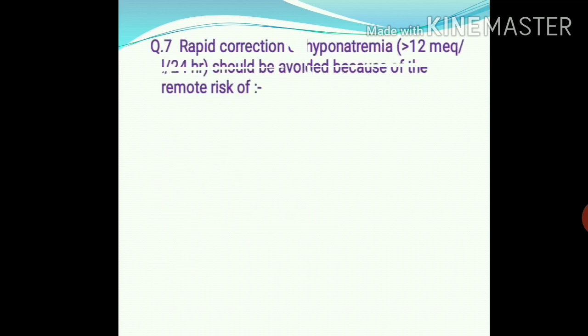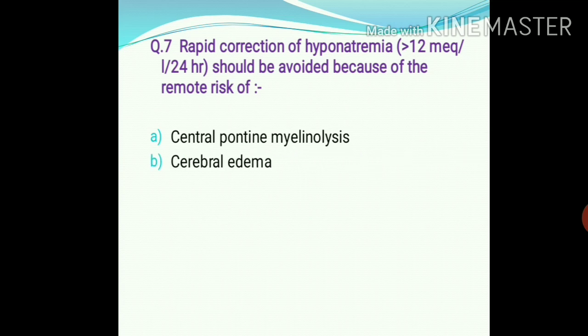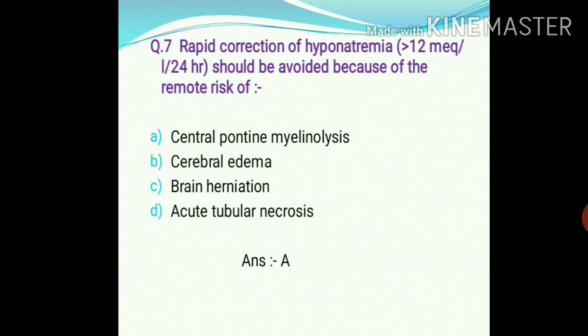Next, question number 7. Rapid correction of hyponatremia should be avoided because of the remote risk of A. central pontine myelinolysis, B. cerebral edema, then brain herniation and acute tubular necrosis. So the right answer is option A.